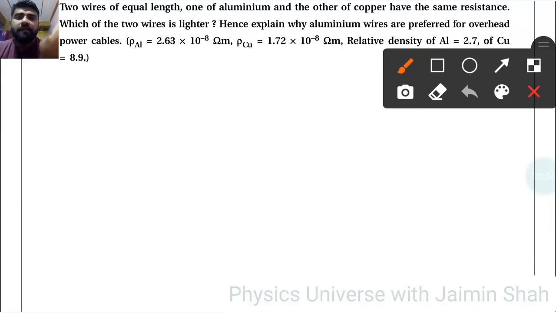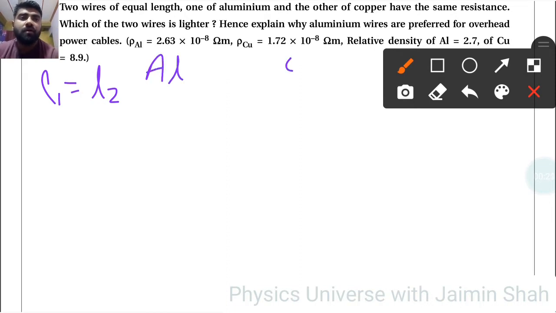Two wires of equal length, L1 equal to L2, one of aluminum and the other of copper, have the same resistance. Which of the two wires is lighter? Hence explain why aluminum wires are preferred for overhead power cables. So see, first of all, L1 for aluminum and